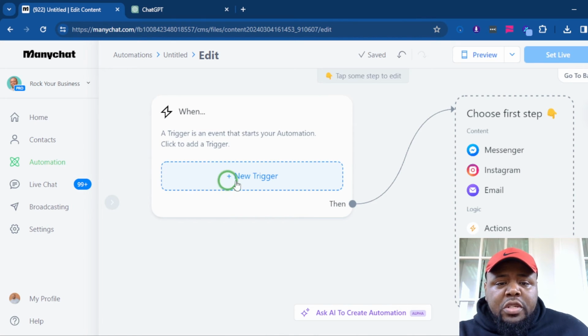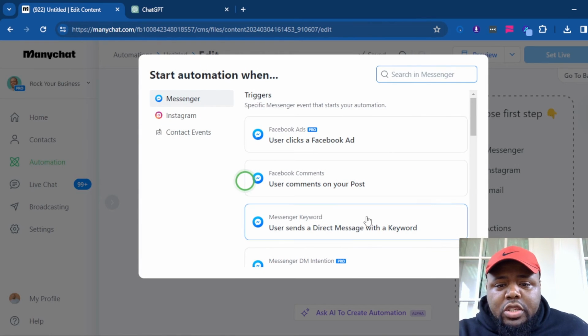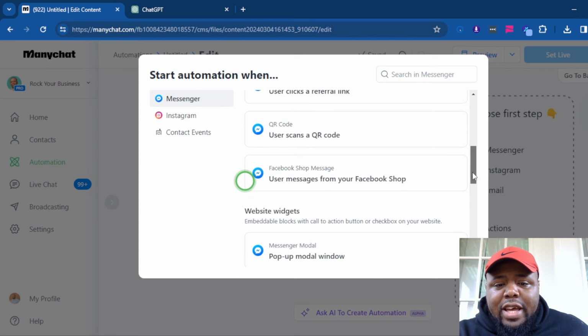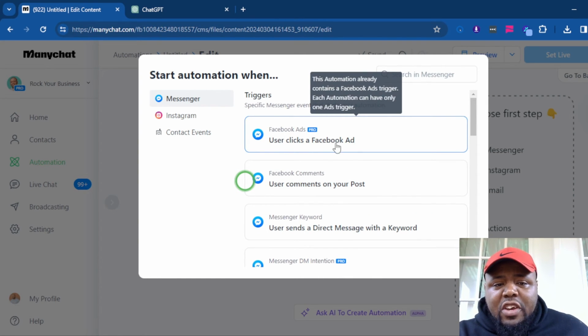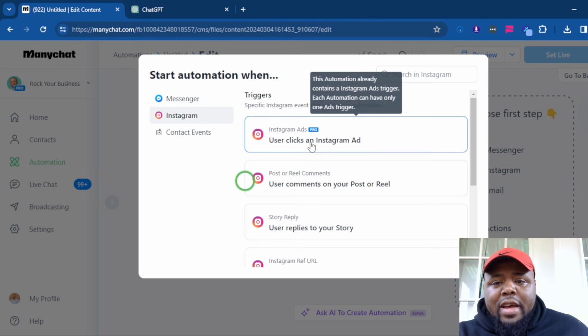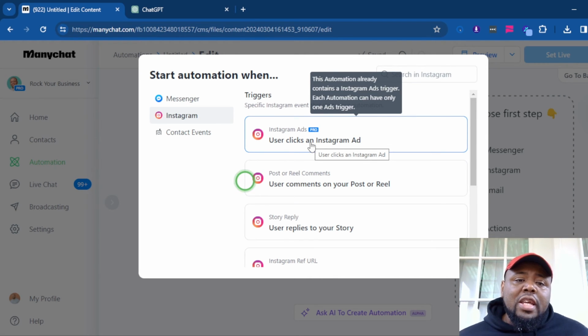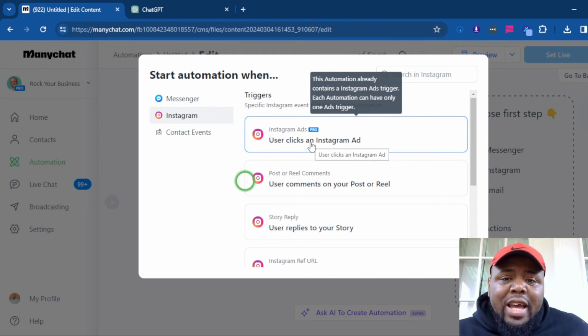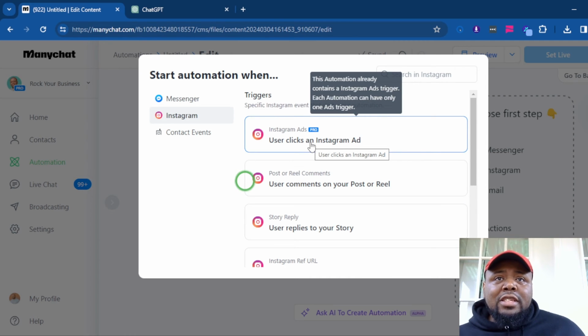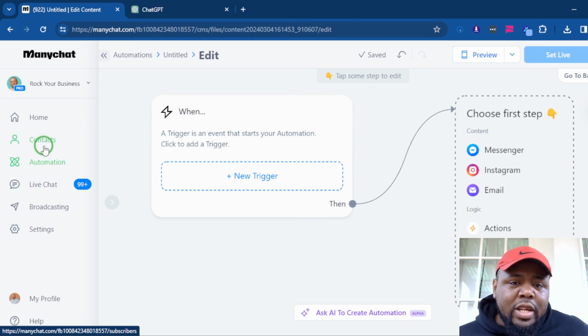Now, another cool feature is that you can start a trigger and start actions when somebody clicks ads. So let's say a user clicks a Facebook ad or a user clicks an Instagram ad. It's going to start the flow immediately for them in the DMs. Now, why is it important? Beforehand, when you ran DM Messenger ads, normally people attached a keyword to the ad that somebody had to actually type in, or they tapped a button. Now, if they click the ad in general, it's going to put them in a workflow. If you want to see how to build these workflows, make sure you click at the top or somewhere on screen and you'll be able to get access to that.